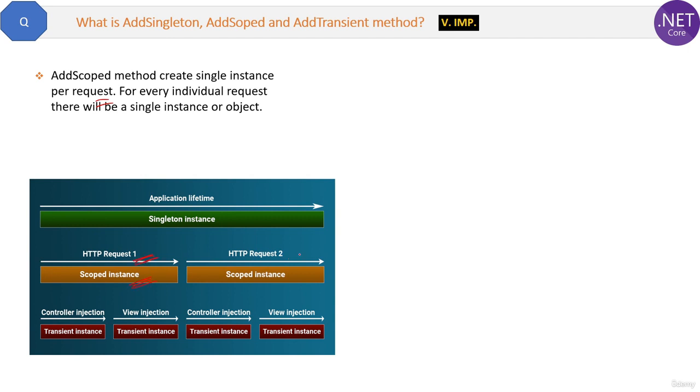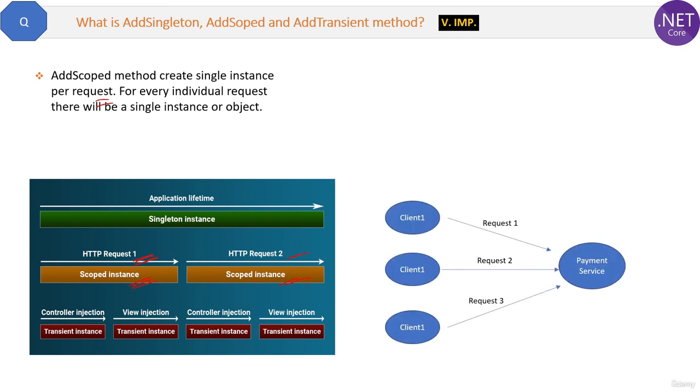Okay, the real application use is, suppose there is a payment service in your application and you do not want the payment instance of a particular request of a particular user to be shared with any other request, any other user's request, right? Because different requests should have different objects or instances. Payment information must not be shared.